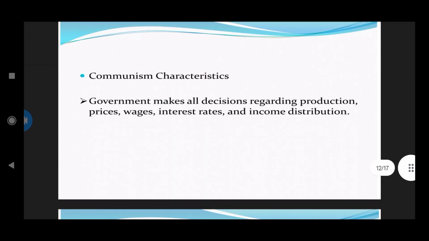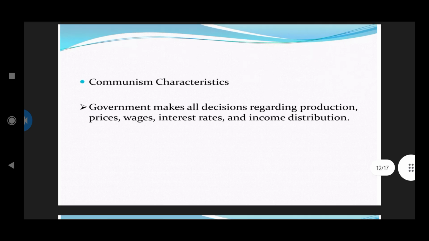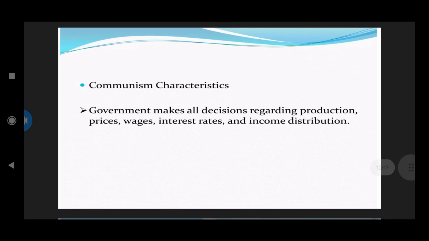Next, communism characteristics. Communism is quite the opposite of capitalism, where things are mostly privatized. Here, the government makes all the decisions regarding production, prices and wages, interest rates, and income distribution. The government even has authority over interest rates on money. Capitalism and communism are quite opposite things, as you can see.